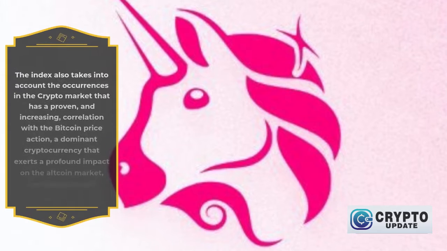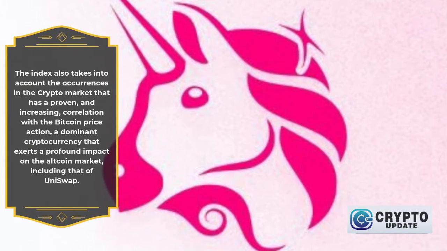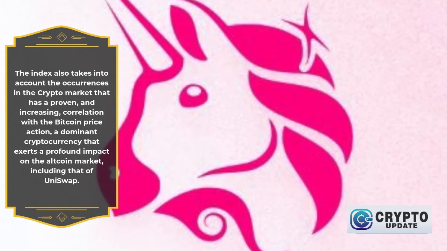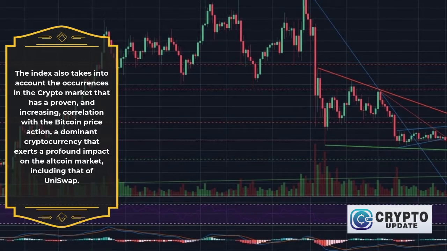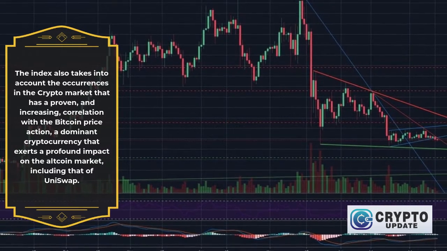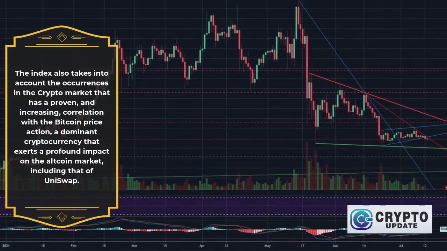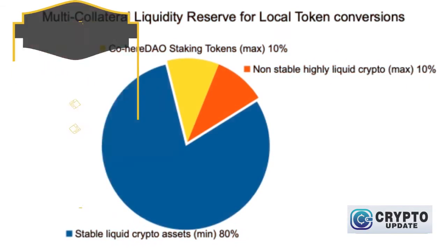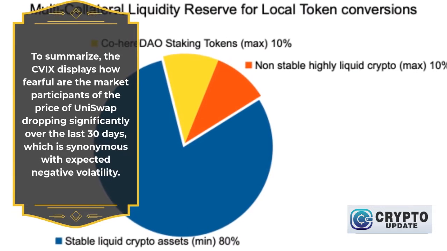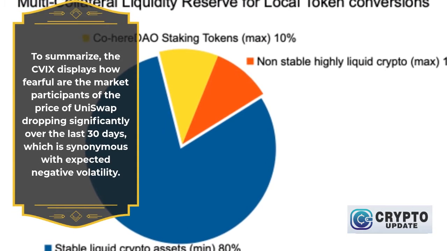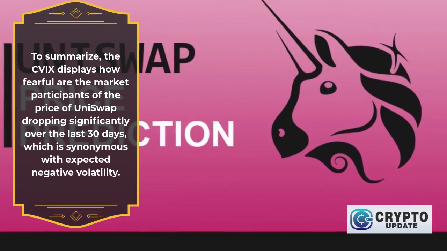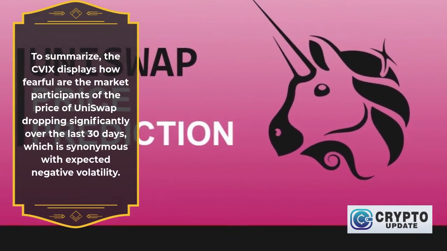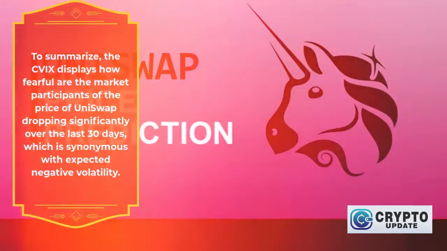The index also takes into account the occurrences in the crypto market that has a proven, and increasing, correlation with the Bitcoin price action, a dominant cryptocurrency that exerts a profound impact on the altcoin market, including that of UniSwap. To summarize, the CVIX displays how fearful the market participants are of the price of UniSwap dropping significantly over the last 30 days, which is synonymous with expected negative volatility.